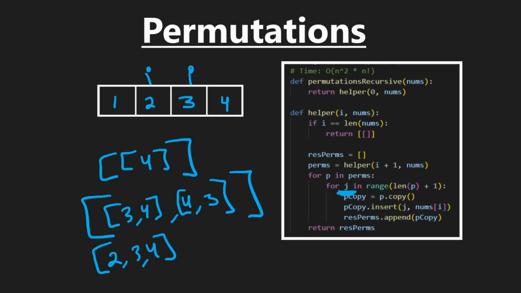For each position that we can put the 2 in, we're going to create a copy of this, insert that 2 there, and then take that and add it to our result. And after we do that for this, we're going to do it for the second permutation. We're going to do it for every permutation in this list. So we would do the same thing for this guy, and then we would return. And that's pretty much the entire idea behind this solution.